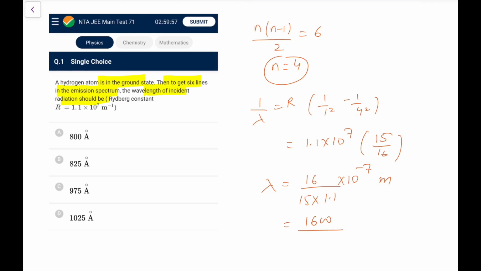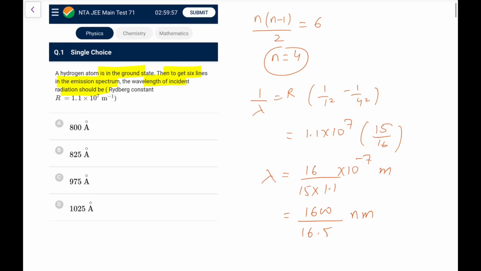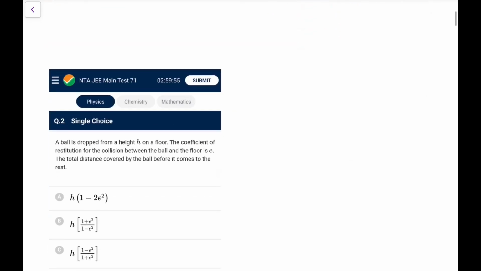So this is roughly 1600 upon 15.5 nanometer. So in angstrom, it would be roughly less than 100 nanometer, 1000 angstrom. So go for 975 angstrom, that is the closest one that I can get.